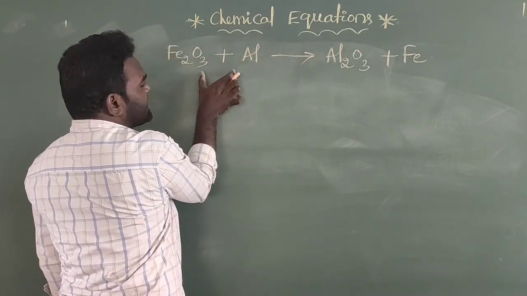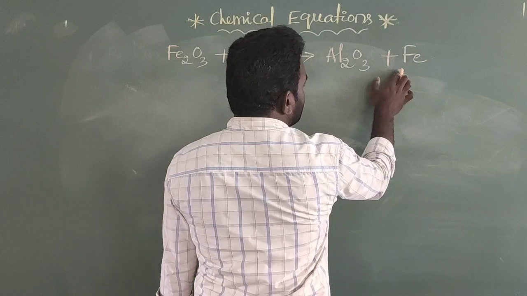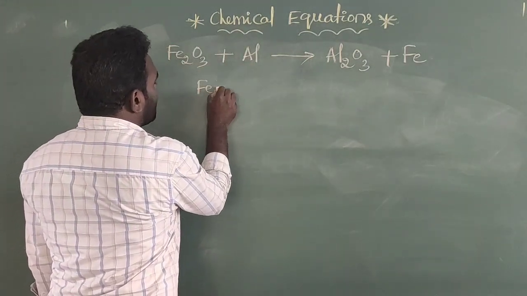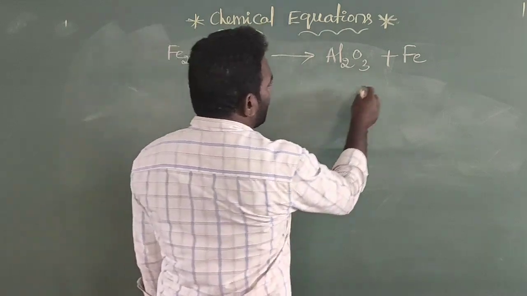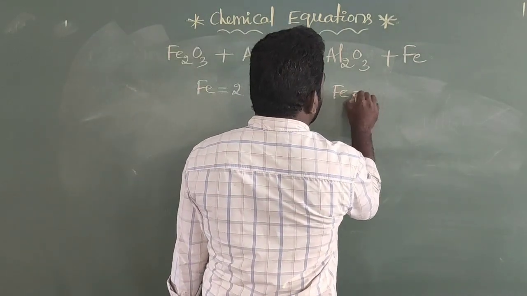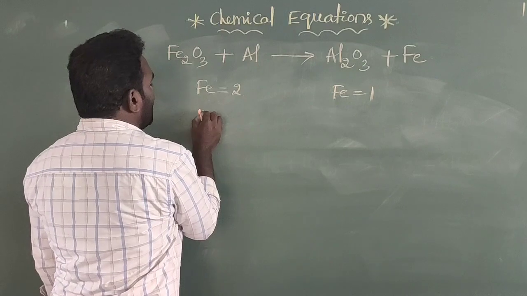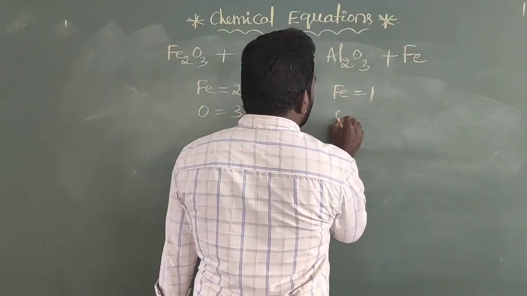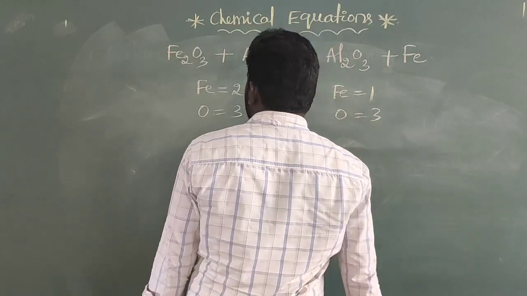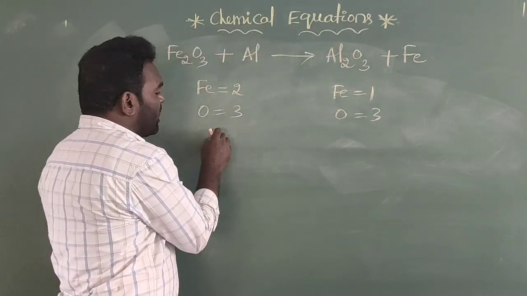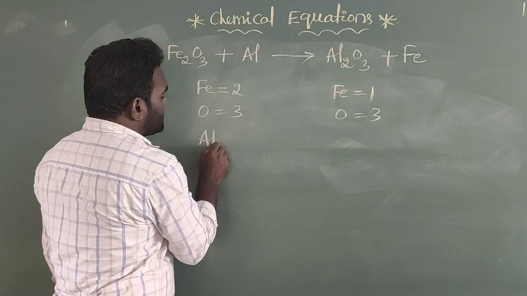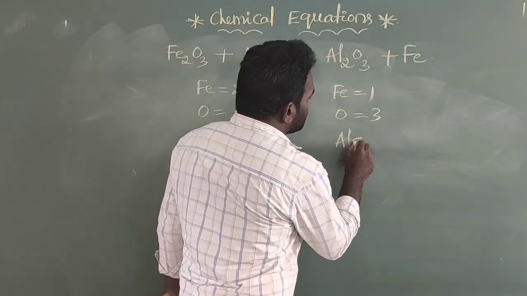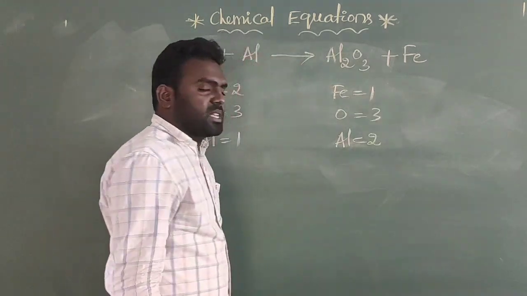On the left hand side are the reactants, and the right hand side are the products. By observing the reactant side, the number of iron atoms is 2, and here the number of iron atoms is only 1. The number of oxygen atoms here is 3, and here also 3 oxygen atoms. And the number of aluminium atoms here is only 1, and here the total number of aluminium atoms is 2.